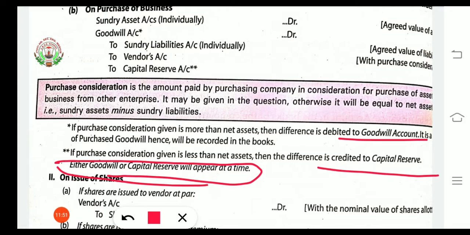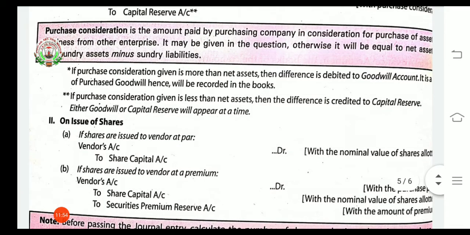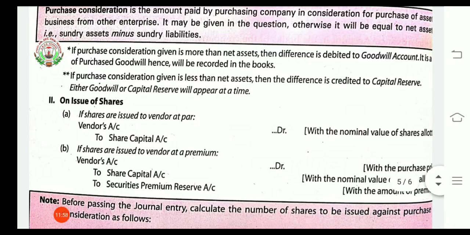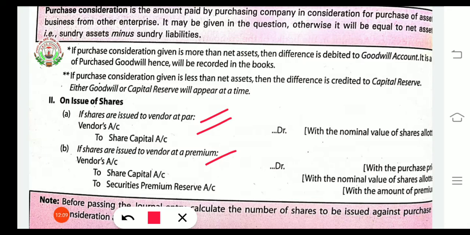Now this was the first set of this purchase, issue of shares for consideration other than cash. The second set of journal entry is on the issue of shares. Again we are having two options here, at par and another at premium. At par means the total amount of the share will be given in lump sum at one time only.